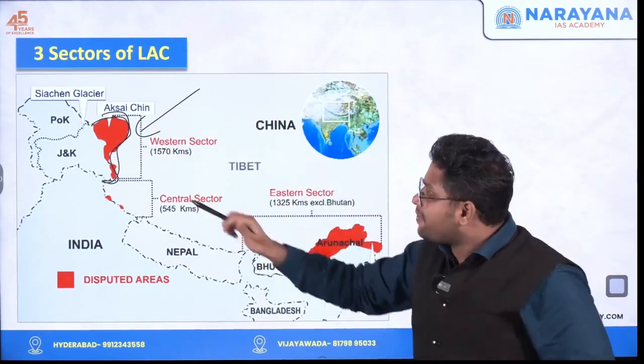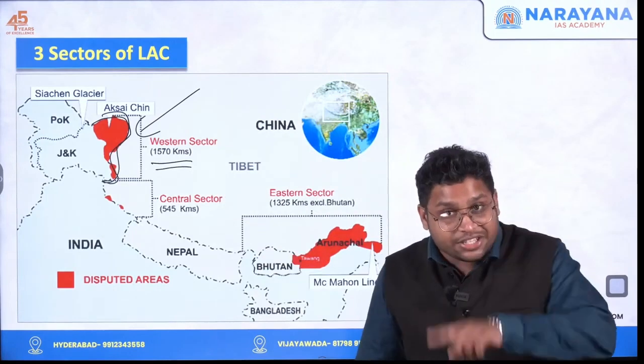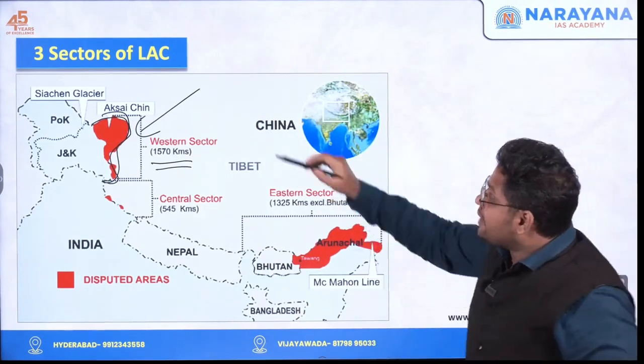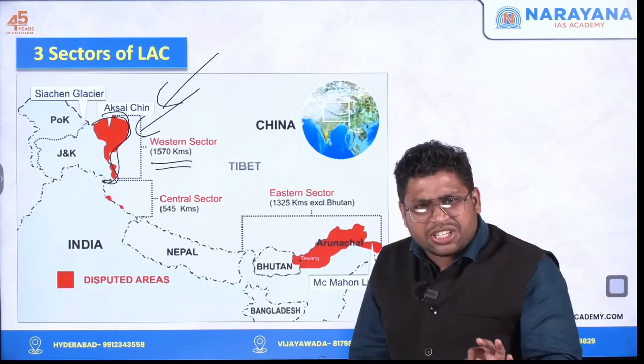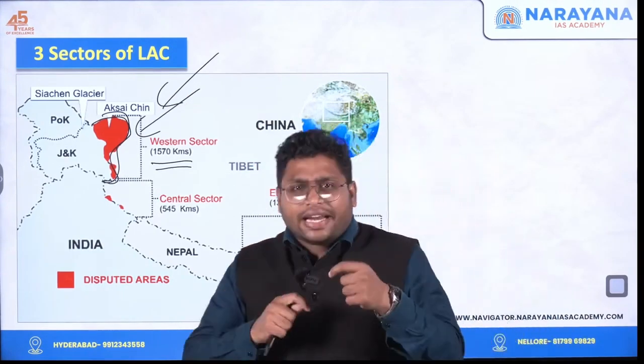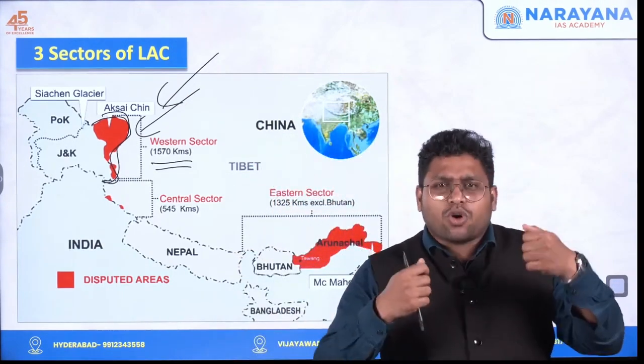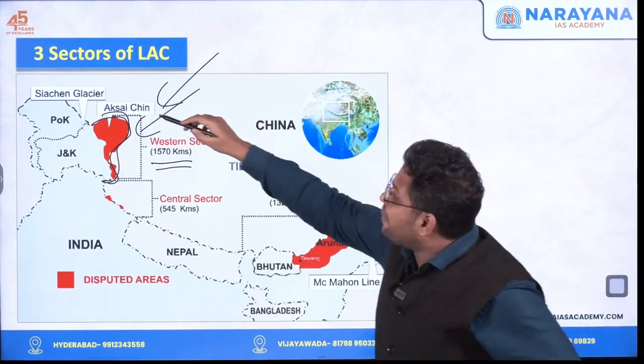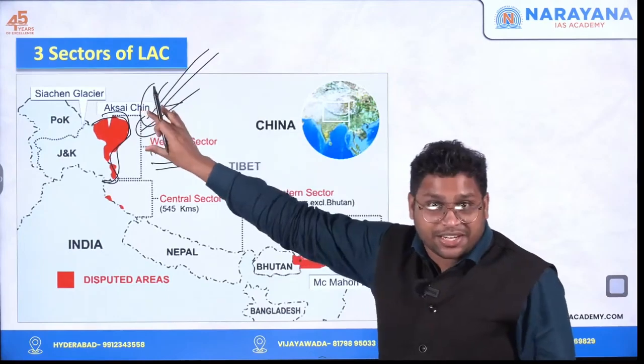The area is around 1570 kilometers. I would say this is the most contentious part of India-China relations, because whatever fights or incursions take place, they happen mostly in this western sector.